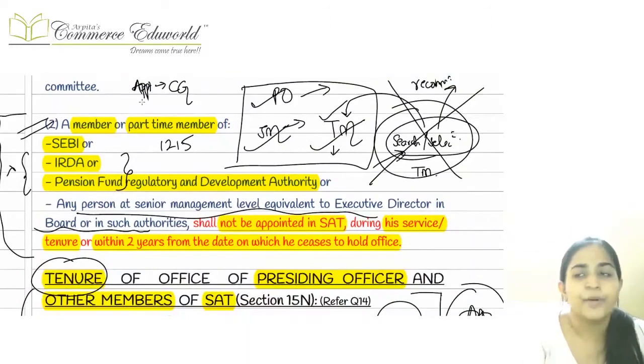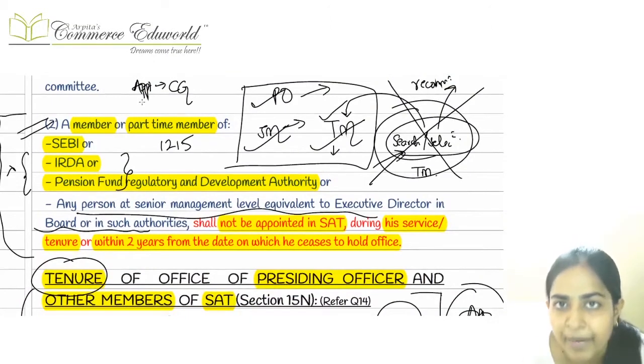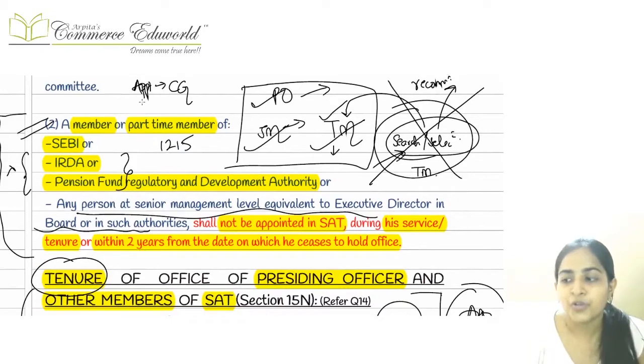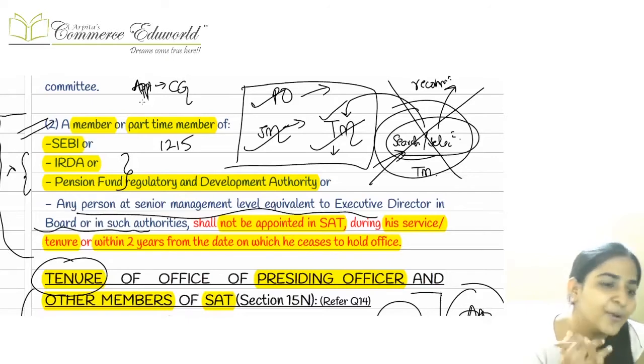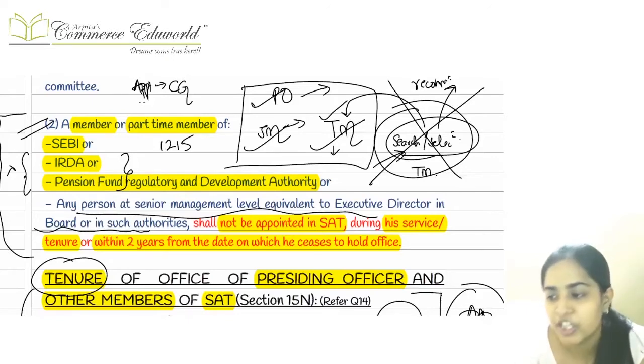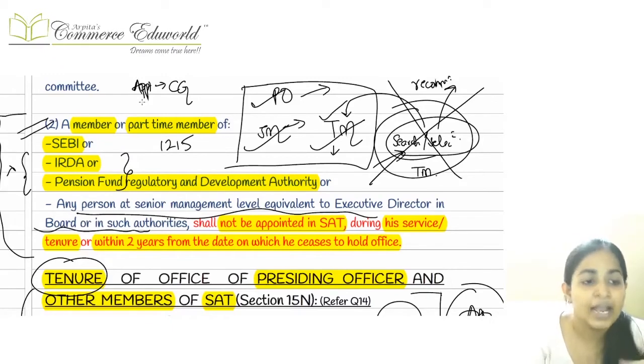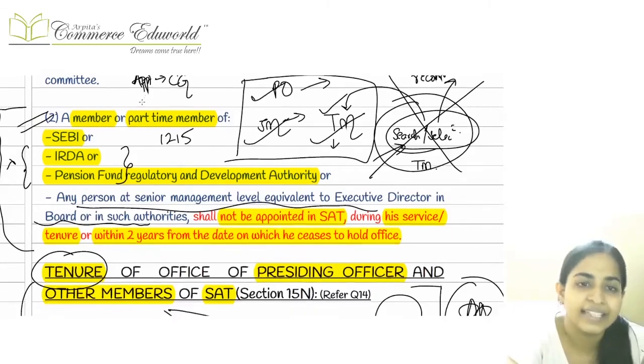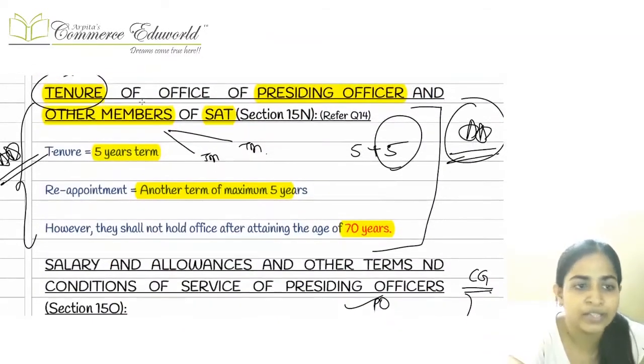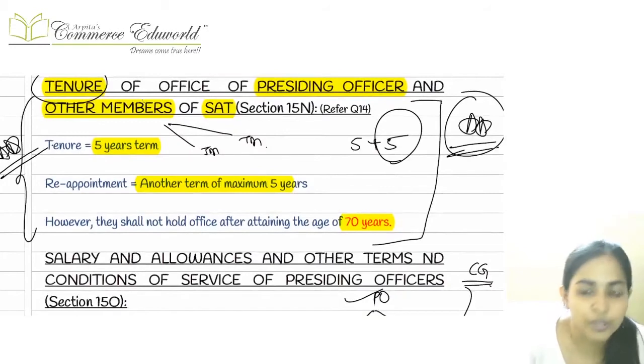And any particular person who was already a member in SEBI, okay, if there is any particular person who was already a member in SEBI, cannot become a part of SAT. Okay, because otherwise the decisions will be affected totally. It will be prejudicial. So in that case, suppose if you are a member of SEBI and now you have left your office in SEBI, after that also you have to wait for a period of 2 years, then only you can come and sit in the SAT. Okay, so basically there is a cooling period of 2 years.